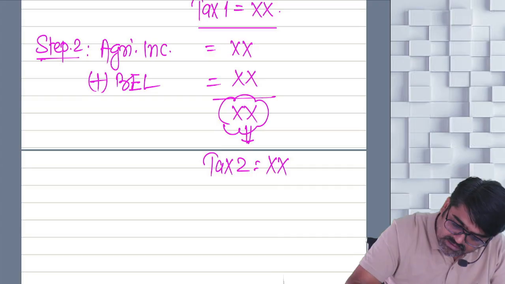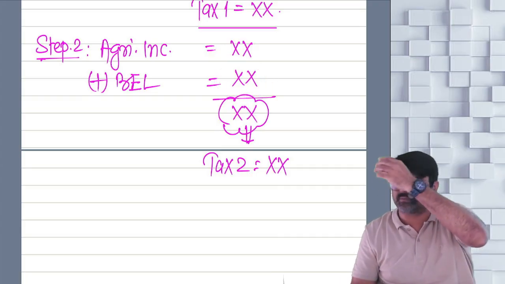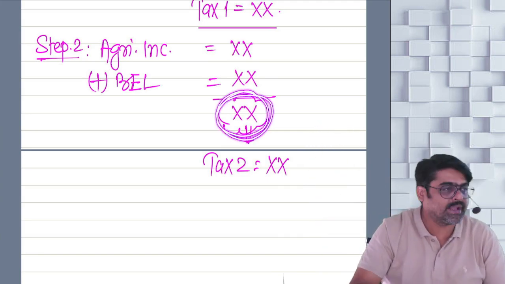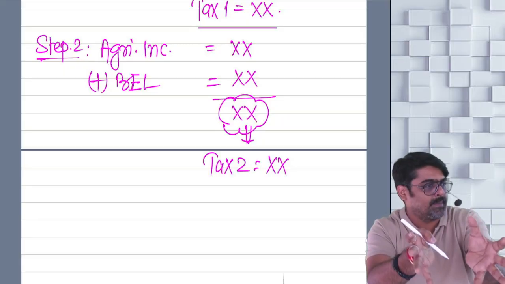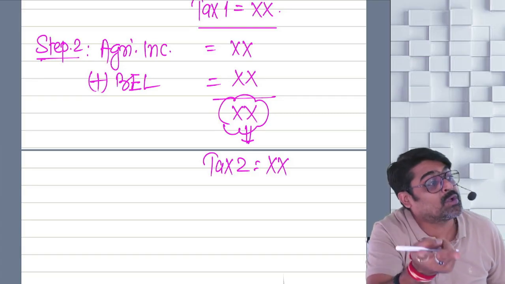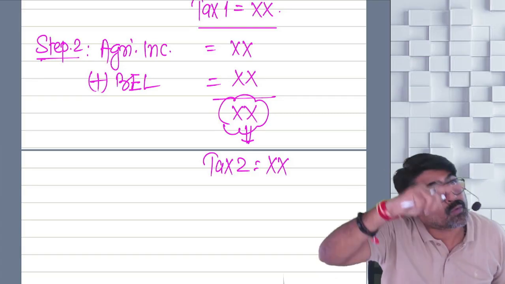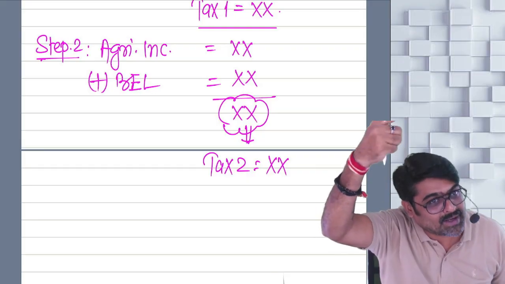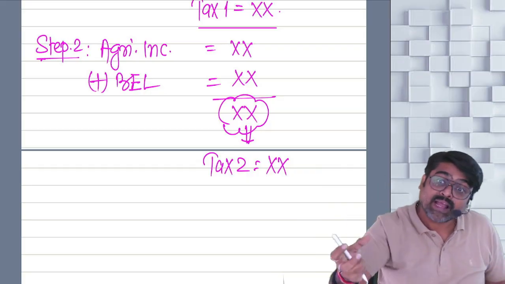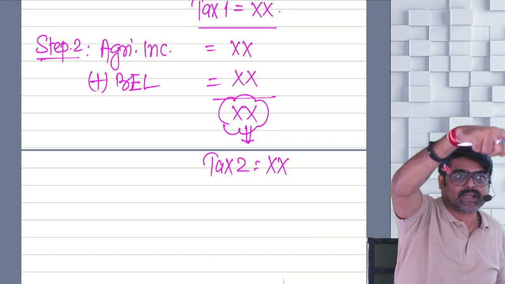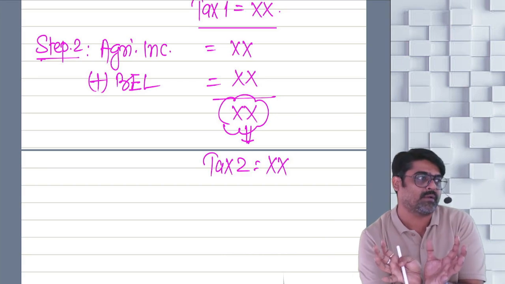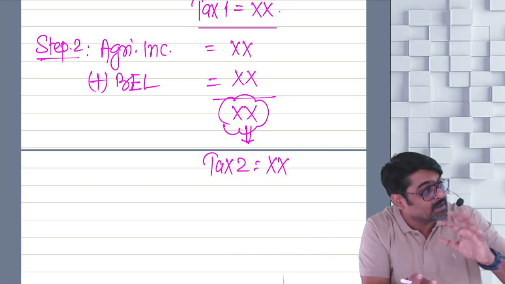Now why have you added this basic exemption limit? For example, your basic exemption limit was 2,50,000. 2,50,000 plus 2 lakh will give you 4,50,000. If you calculate tax on 4,50,000, the 2,50,000 goes for basic exemption limit, and the tax on that entire 2 lakh will be calculated, which you already calculated in step number 1. So in step number 2 also, you are supposed to calculate the tax on the entire 2 lakh, which is not possible till you add the basic exemption limit.